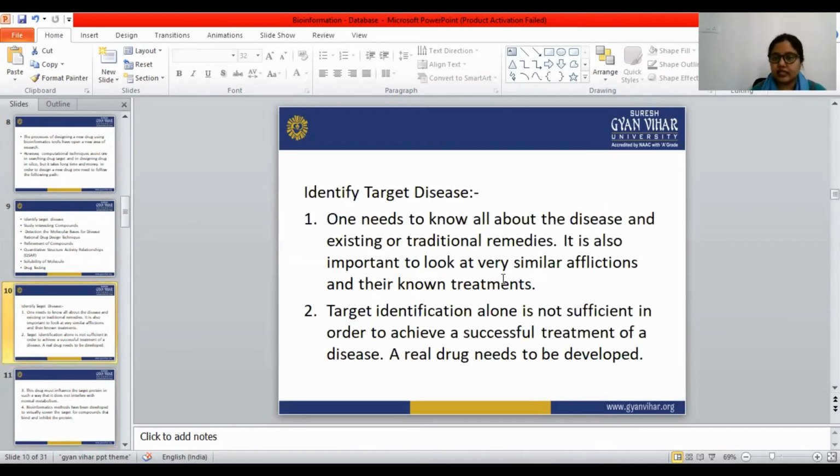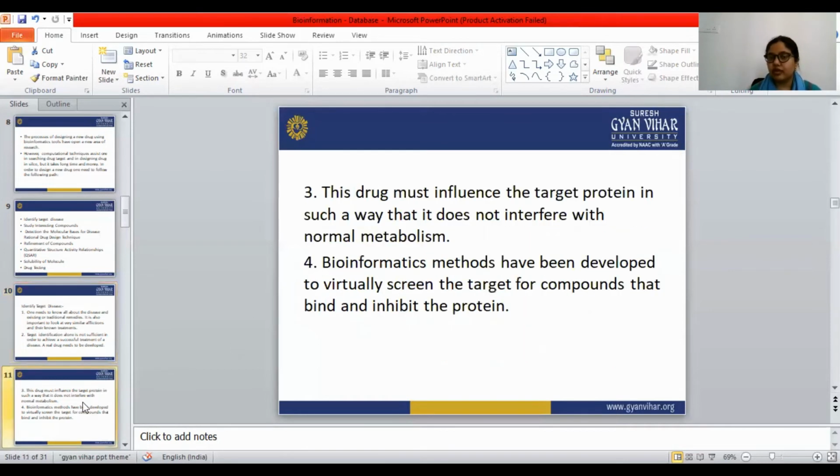To identify the target disease, the scientists have to know all about the disease, and all the information about the existing and traditional remedies. It is also important to look at very similar afflictions and their treatments. Target identification is not sufficient; we have to develop a real drug for successful treatment.